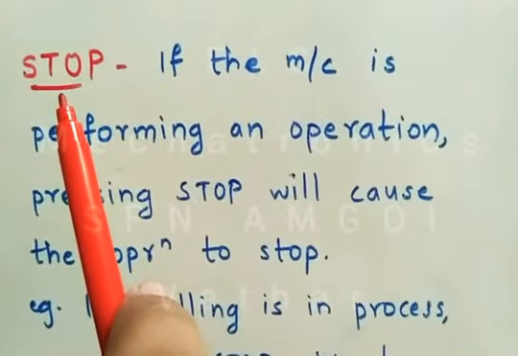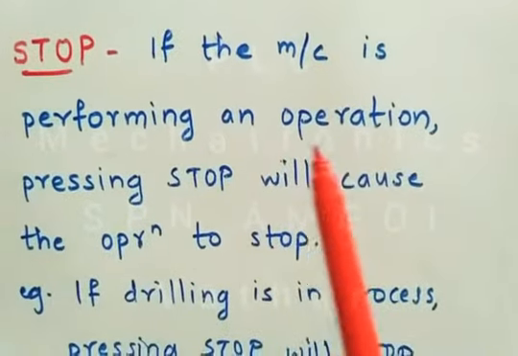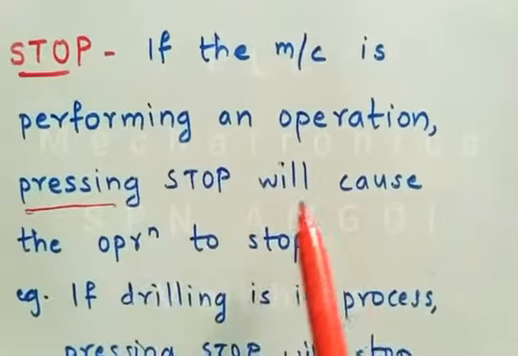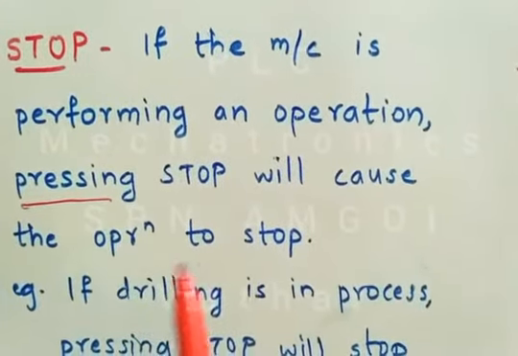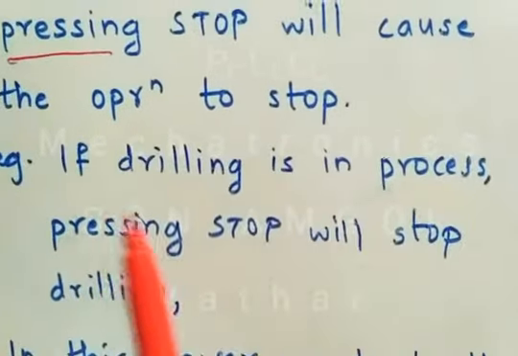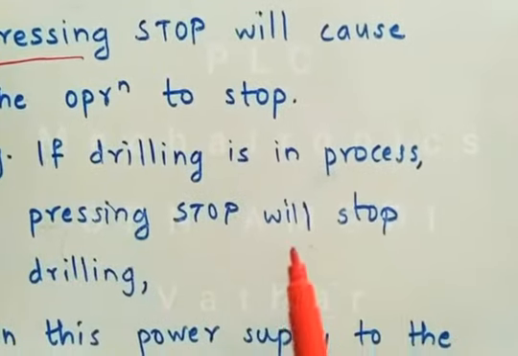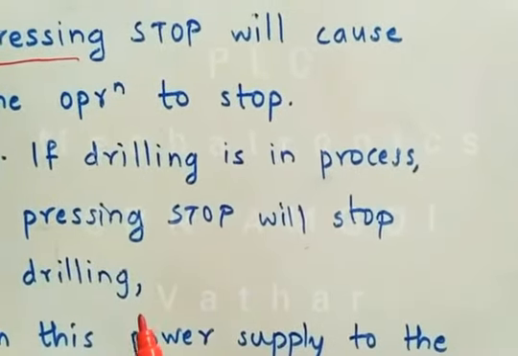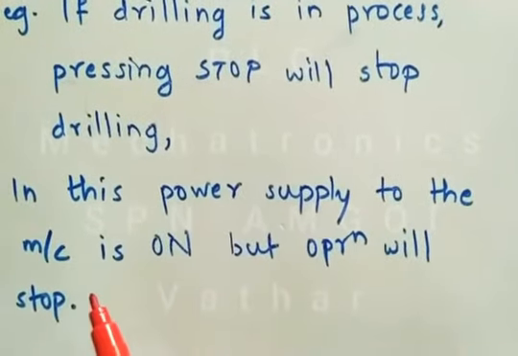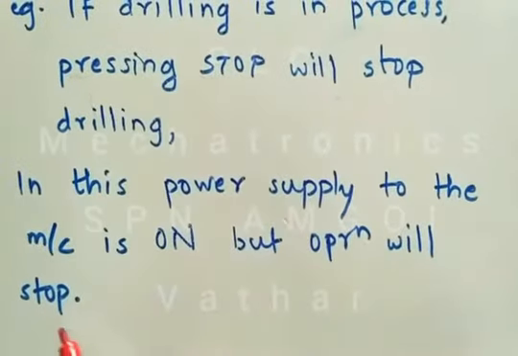The next important terminology is stop. If the machine is performing any operation, pressing the stop switch will cause the operation to stop. For example, if the machine is performing drilling, pressing the stop will stop the drilling process. But the power supply to the machine is still on. Only the operation will stop.